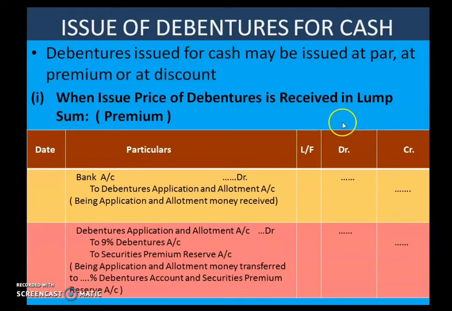Now with premium. In the case of premium also, the journal entry is: Bank account debited to debenture application and allotment account, being application and allotment money received. The second entry is debenture application and allotment account debited to 9% debentures account and securities premium reserve account, being application and allotment money transferred to percentage debenture account and securities premium reserve account. So this is the journal entry for issue of debentures received in lump sum in the case of premium.